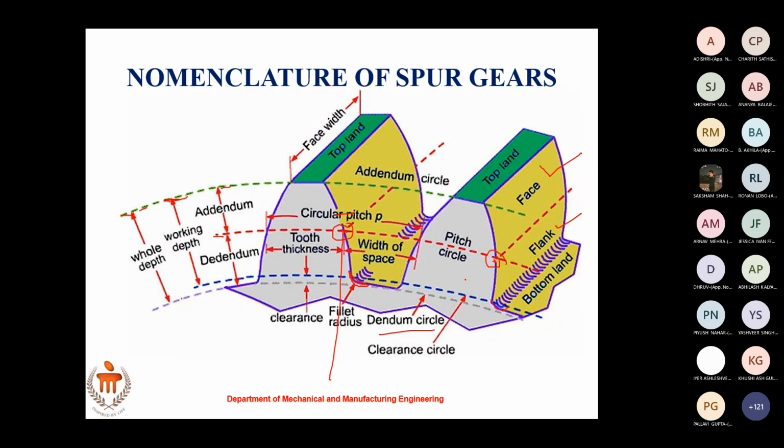It is like the pitch in your thread. So here this is the pitch. And pitch always is measured on the pitch circle.